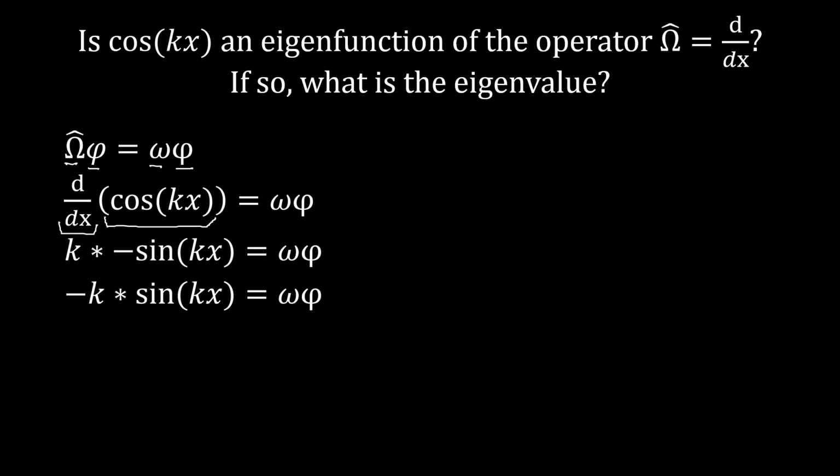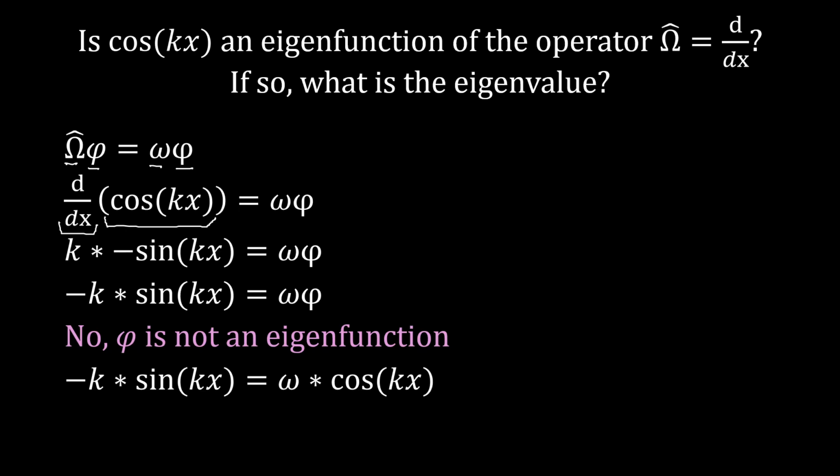And again, we're just holding the right-hand side the same. But from here, we can already say that phi is not an eigenfunction. So cosine of kx is not an eigenfunction of omega equals d dx. And to see that, let's plug in cosine of kx, our trial eigenfunction, for the phi on the right-hand side. And what this shows us is that negative k times sine of kx is equal to omega times cosine of kx. No amount of constants on the left-hand side will turn a sine into a cosine. So we can say with certainty that cosine of kx, again, is not an eigenfunction.